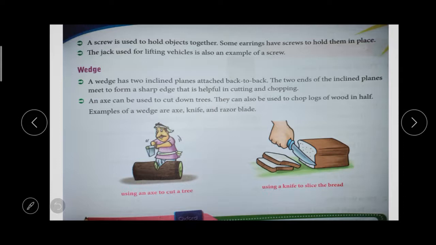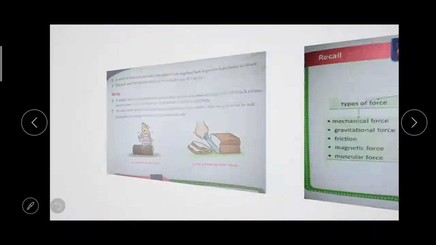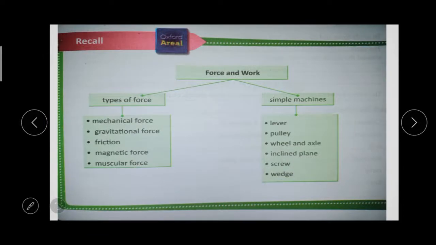So what are the simple machines? Lever, pulley, wheel and axle, inclined plane, screw and wedge. These are the simple machines we use in day to day life. So we have completed our third chapter. Let us recall the topics we have learned.